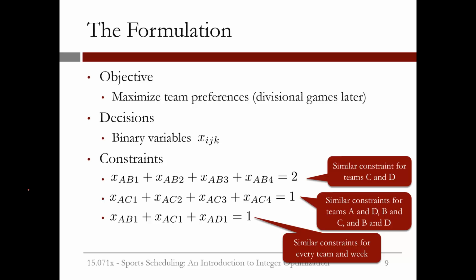Now, let's model our objective. Let's assume that teams have a preference of 1 for playing divisional games in week 1, a preference of 2 for playing divisional games in week 2, a preference of 4 for playing divisional games in week 3, and a preference of 8 for playing divisional games in week 4. So the preference doubles with each later week.